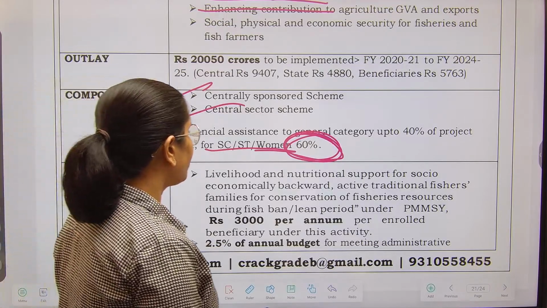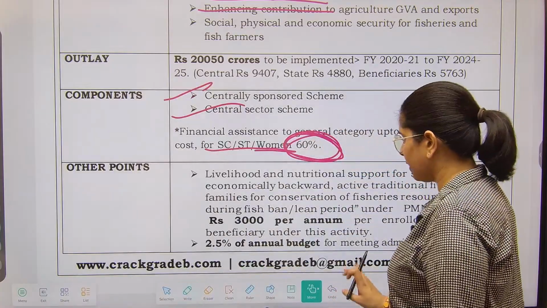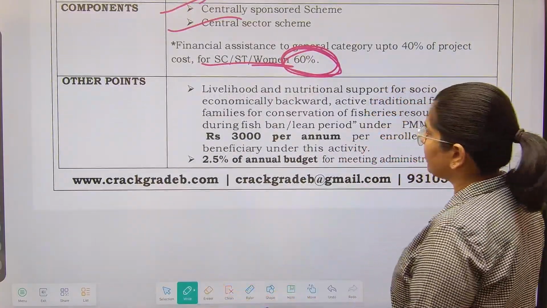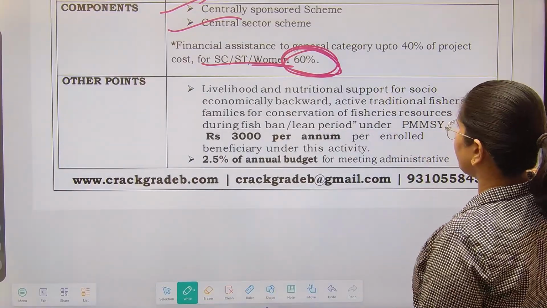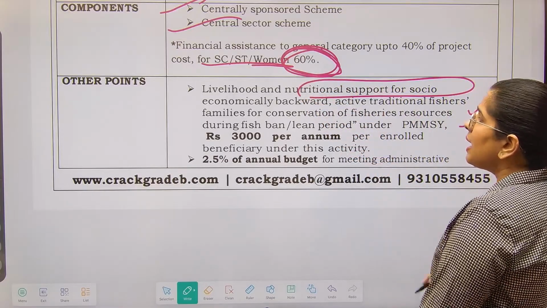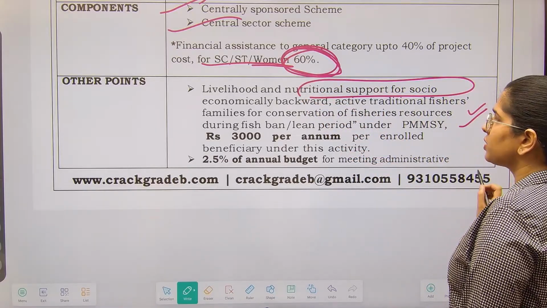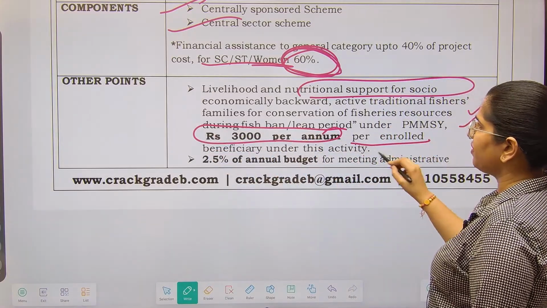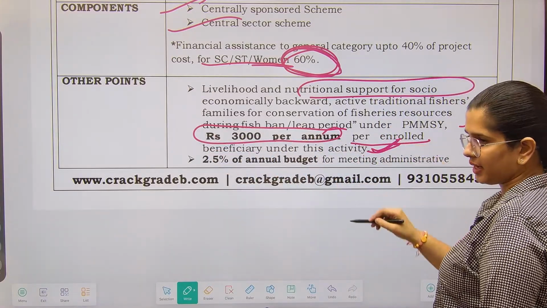Next we have the other component. So this is important over here. Administrative expenses is 2.5%, not really important, but this part is important. So livelihood as well as the nutritional support we are providing to the backward sections of our society, 3,000 rupees per annum per enrolled beneficiary under this particular activity.